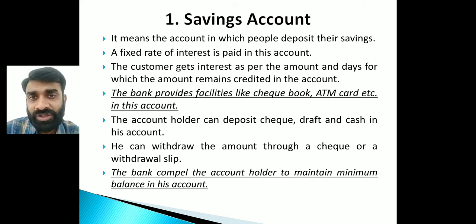Particularly that withdrawal slip will be there. So what is the main thing here? The bank will compel the account holder to at least maintain a minimum balance, that is the average quarterly balance. Like with every bank, every 3 months you need to have a minimum balance of 10,000. That means minimum 10,000 must be there in your bank account, or at least 10,000 rupees' worth of transactions need to be done in your savings account.